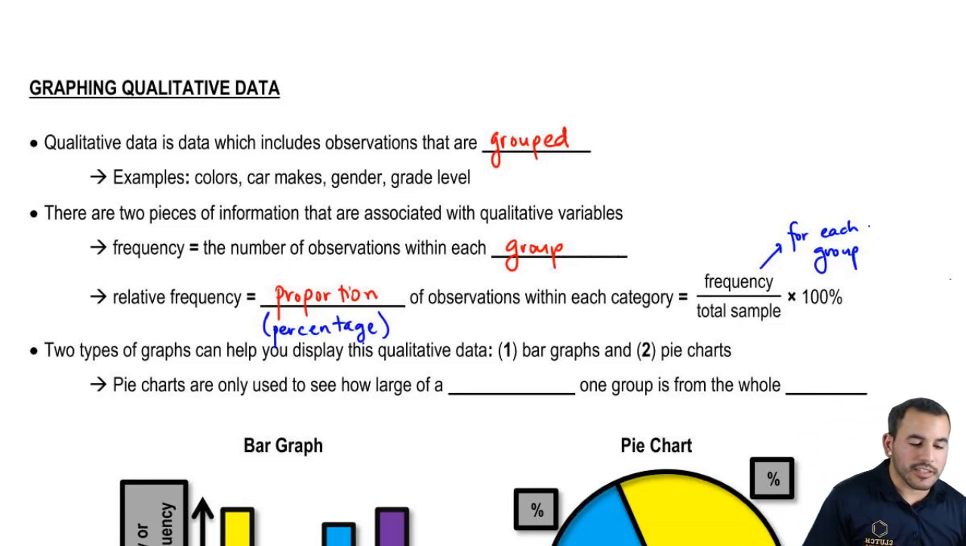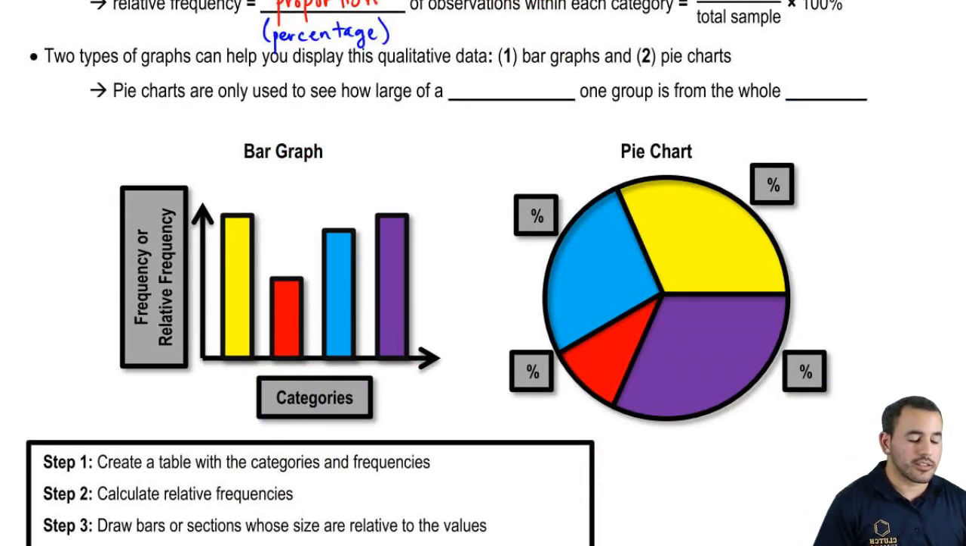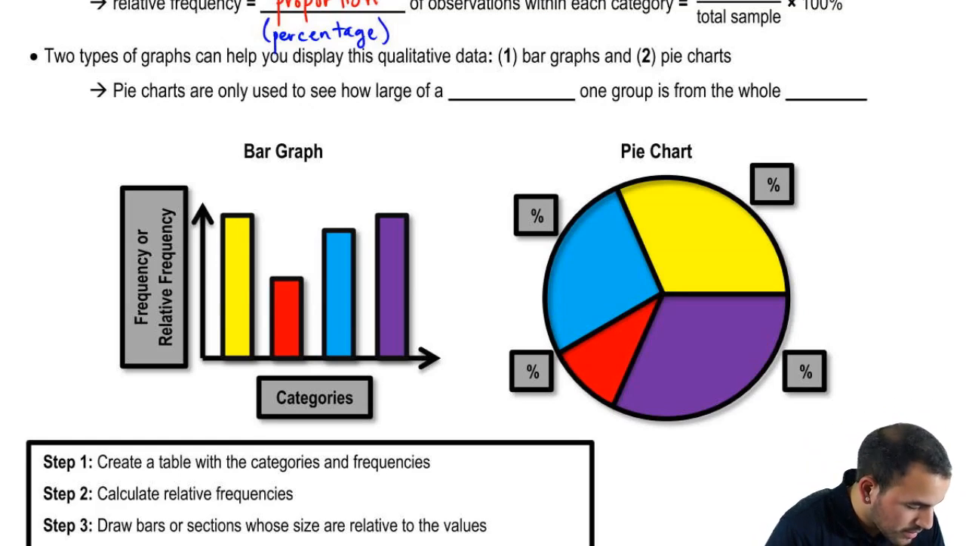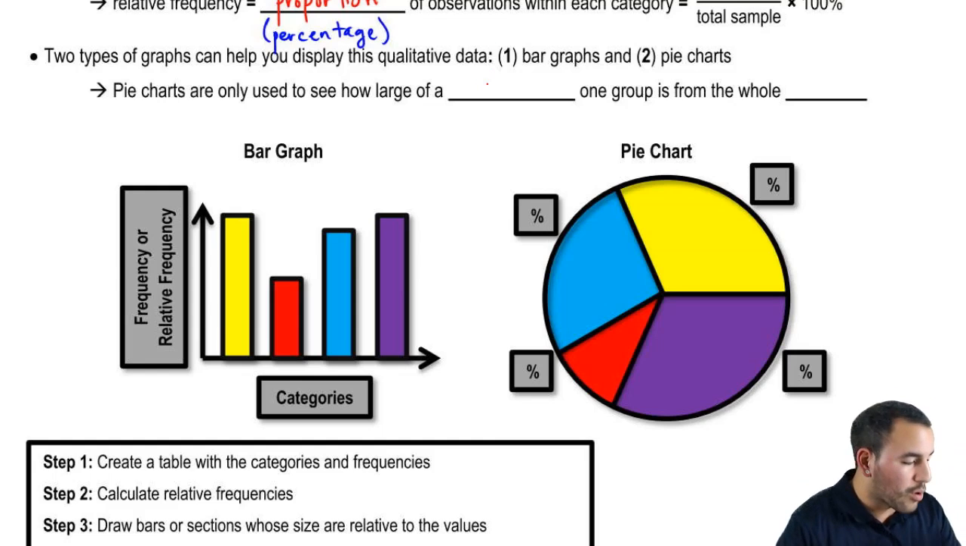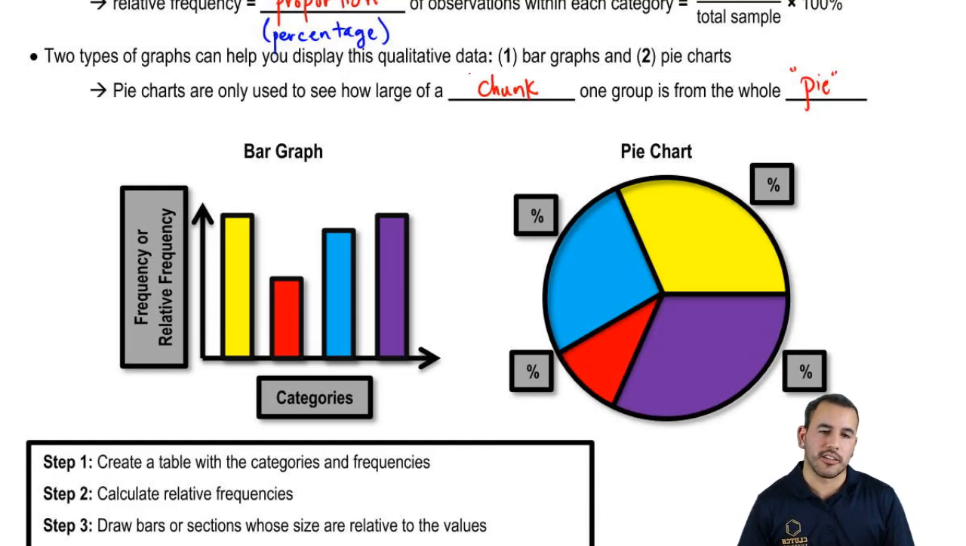So, two types of graphs can help you display this qualitative data. We have bar graphs and also pie charts. These again may have been familiar; you might have seen them back in grade school. Pie charts are only used to see how large of a chunk one group is from the whole pie. When I say chunk and pie, these are colloquial words, words that I like using to describe them.